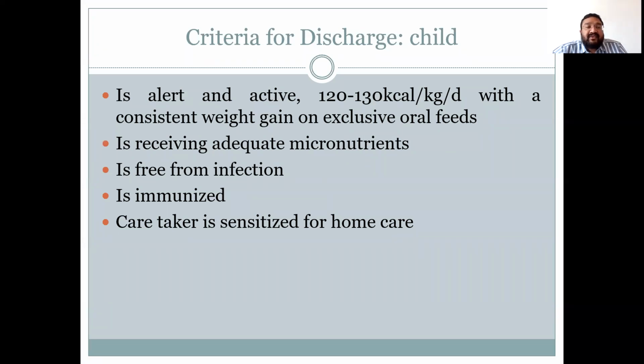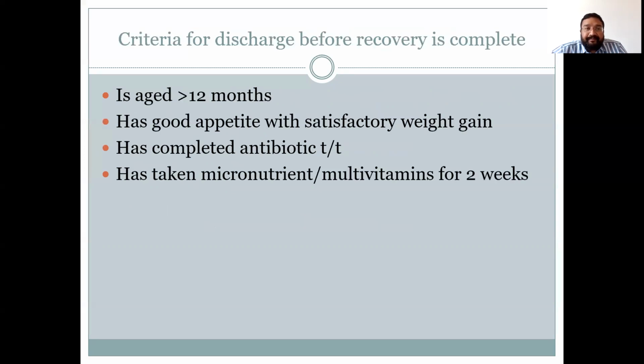Criteria for discharge: when the child is alert and active, is receiving 120 to 130 kcal per kg per day with a pattern of consistent weight gain on exclusive oral feeds, when the child is receiving adequate micronutrients, is free from infection, is immunized, and when the caretaker is sensitized for home care. So all these parameters are to be fulfilled before considering the child a suitable candidate for discharge.